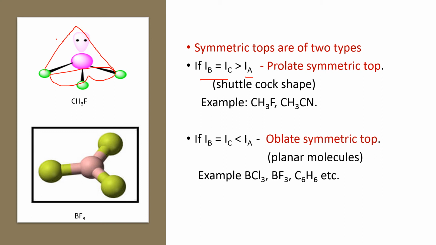And the next variety of symmetric tops is oblate symmetric tops. Generally, planar molecules come under this category, like BCl3 and BF3. BF3 is also planar, it lies in the same plane. And C6H6, benzene, is also a planar molecule. For all these molecules, IA is greater than IB and IC. Imagine the IA axis here, perpendicular to the plane. IA is greater than IB and IC, therefore they come under oblate symmetric tops.